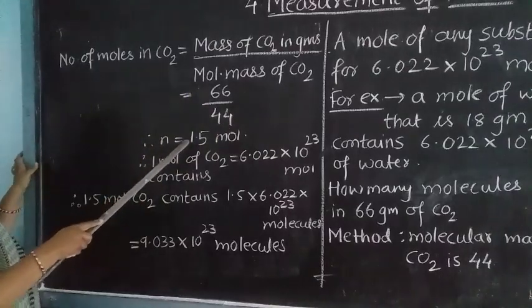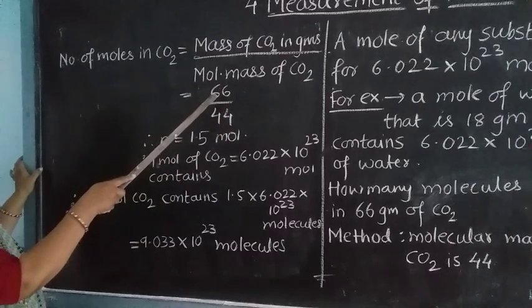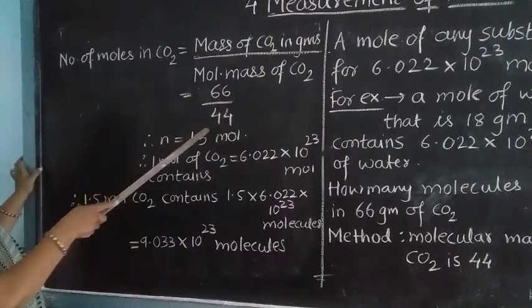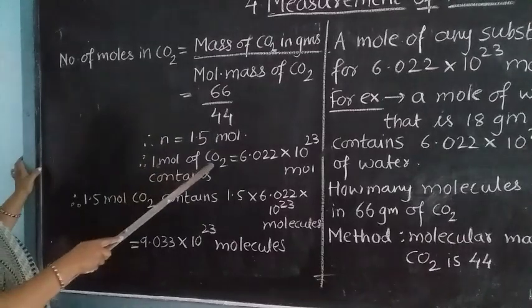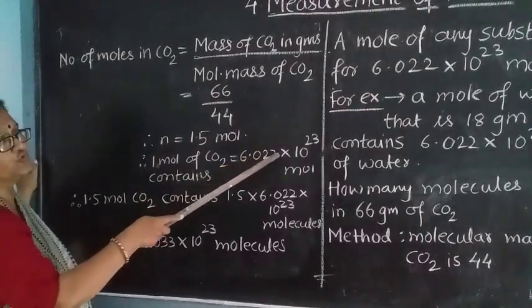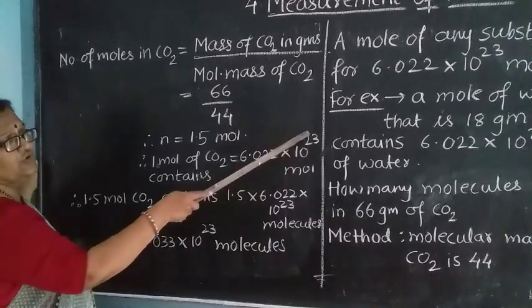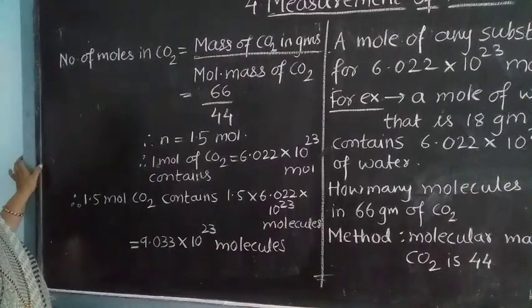So n is equal to 66 divided by 44, which is 1.5 mole. Therefore, 1 mole of CO2 is equal to 6.022 into 10 raised to 23 molecules, we know that.